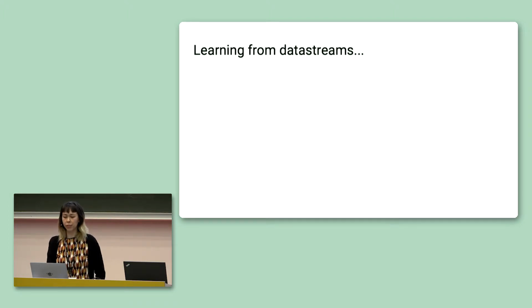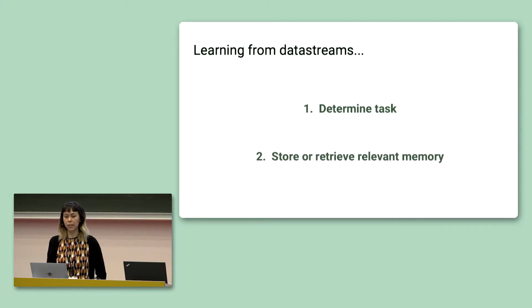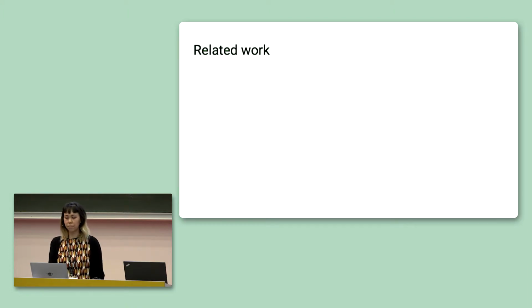So I've alluded to the 2 ingredients that we're going to use to alleviate forgetting while training a neural network on a data stream. And they are, first, given the data stream, the network has to determine what task it's in, and then given that information, it needs to store or retrieve a relevant memory for that task. So first I'll talk about determining task structure from a data stream. And before diving in, I want to take a short detour to some prior work.